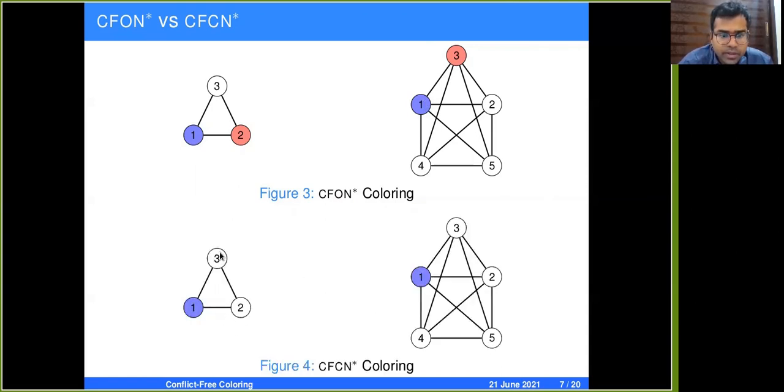For a clique of size 3 in CF-CN-star coloring, one vertex is colored blue, the other two vertices are left uncolored, and vertex 1 acts as a uniquely colored neighbor for all of the vertices. For a clique of size at least 4, one color is actually sufficient. The colored vertex acts as a uniquely colored neighbor for all the vertices.